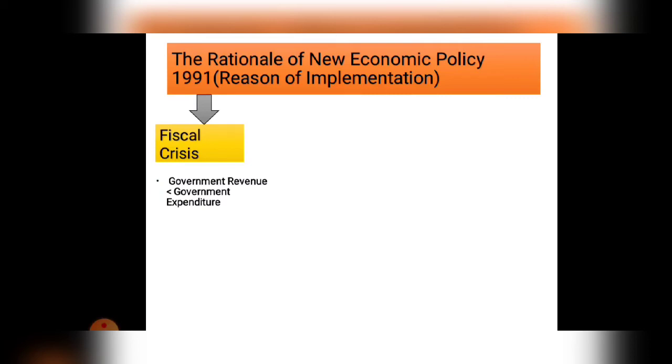It means that the tax collection is very low. For example, the government is collecting tax from the public of rupees 100 crore, but they are doing expenditure of 200 crore. So it means that the expenditure is greater than the revenue. In that situation our economy will be in a crisis. That is called the fiscal deficit or fiscal crisis. Clear what I said? The next point is the increase in non-development expenditure such as interest payment, defense expenditure, subsidies.